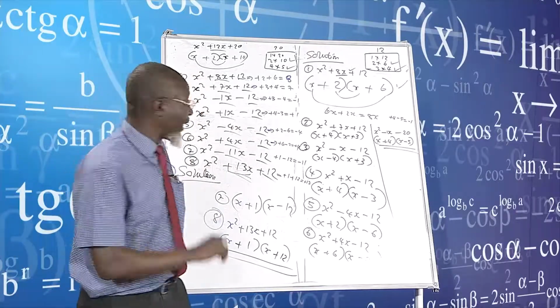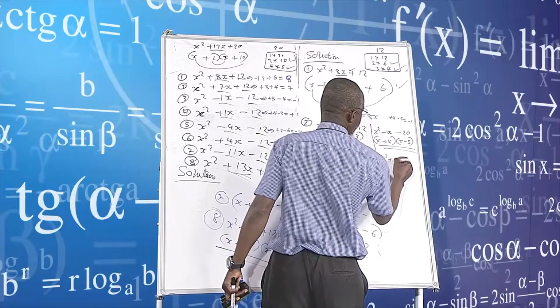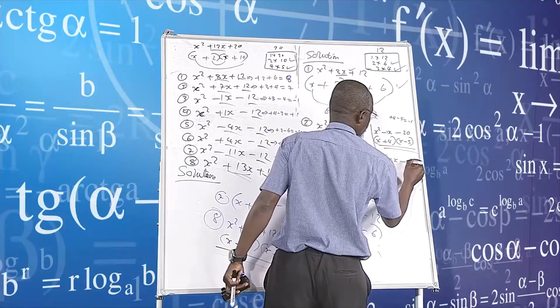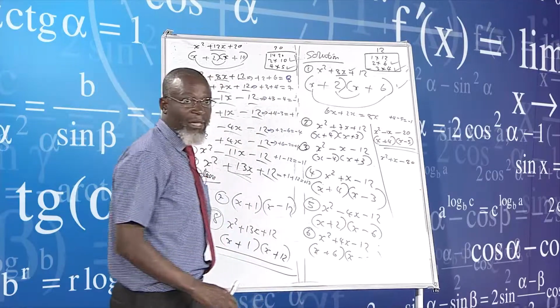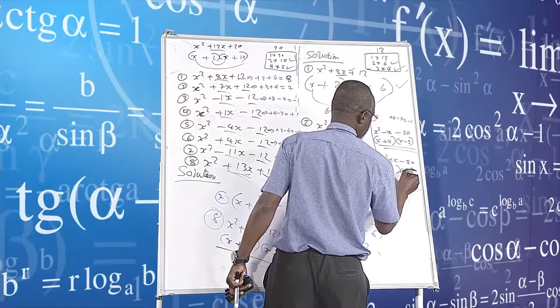Let me give another example, with plus again. X squared plus x and then minus 20. Final plus this time around. What do we do? We will now say x and x there.